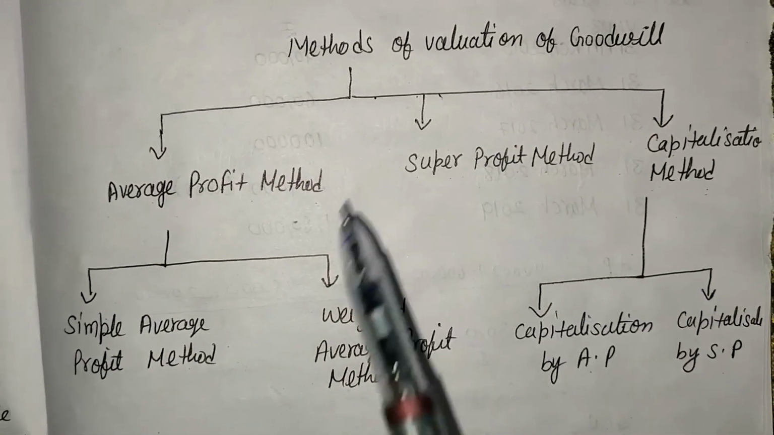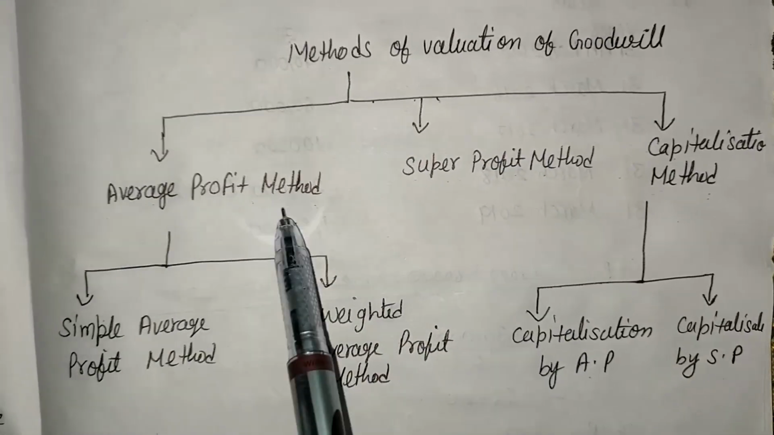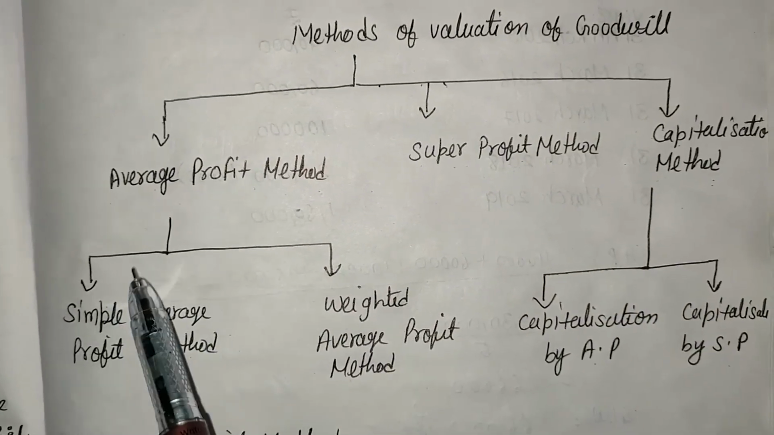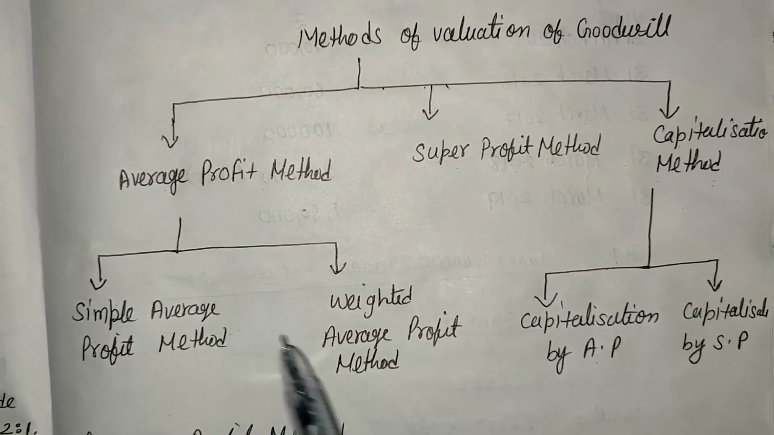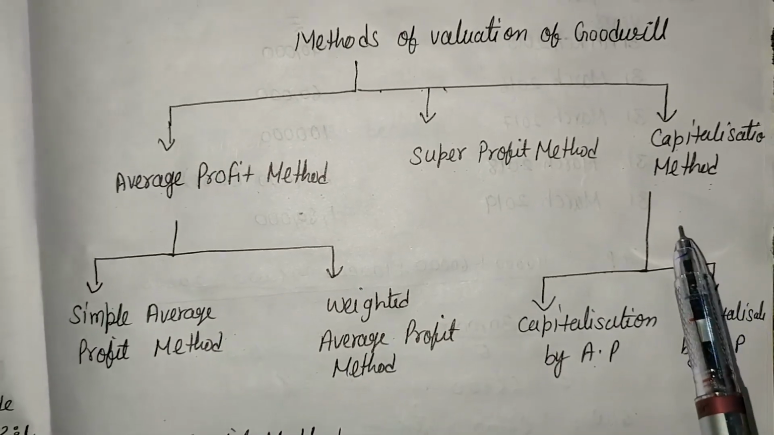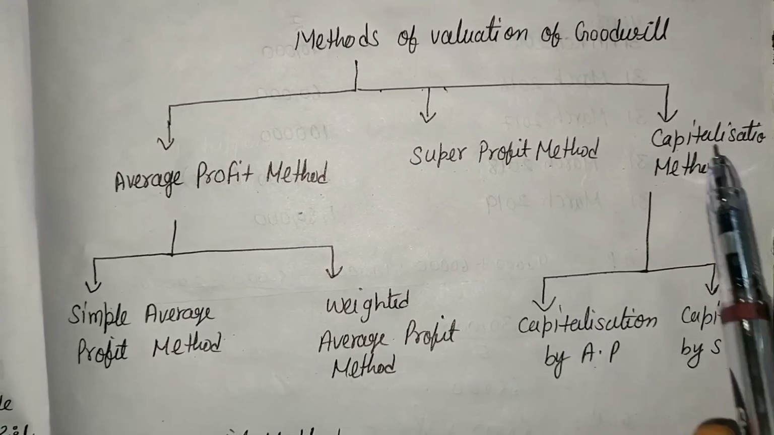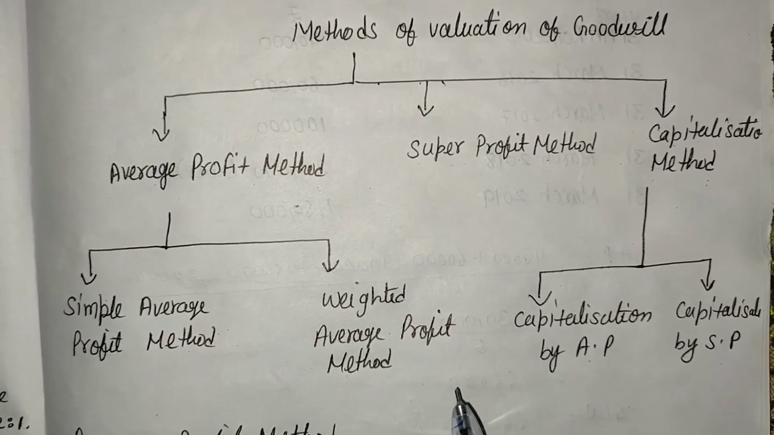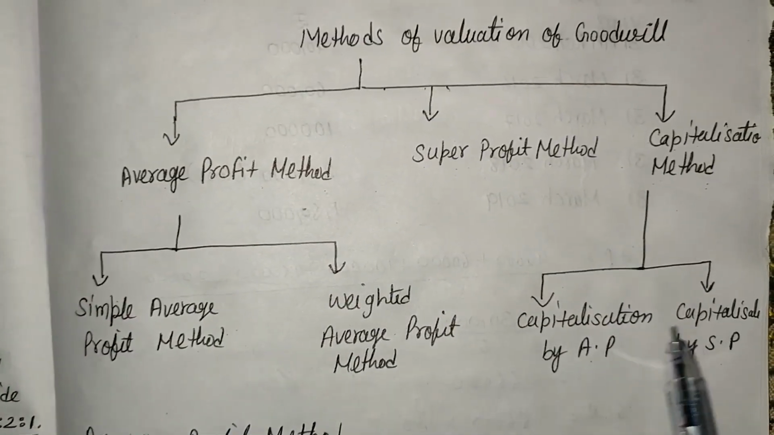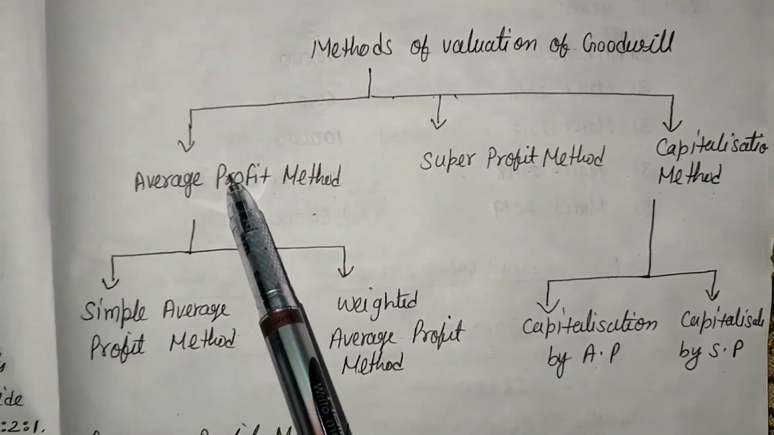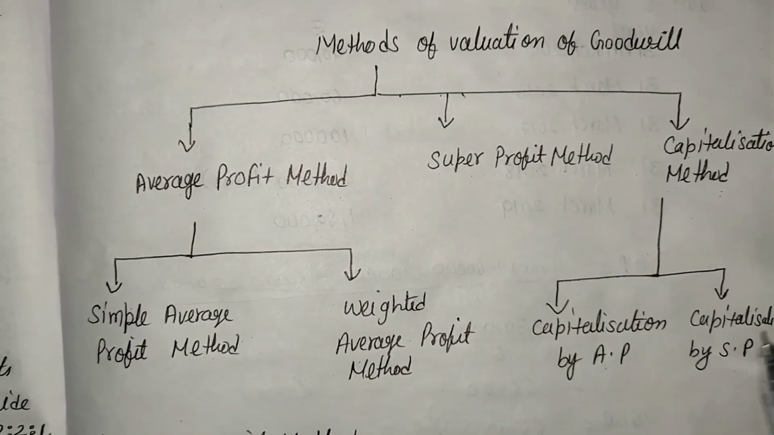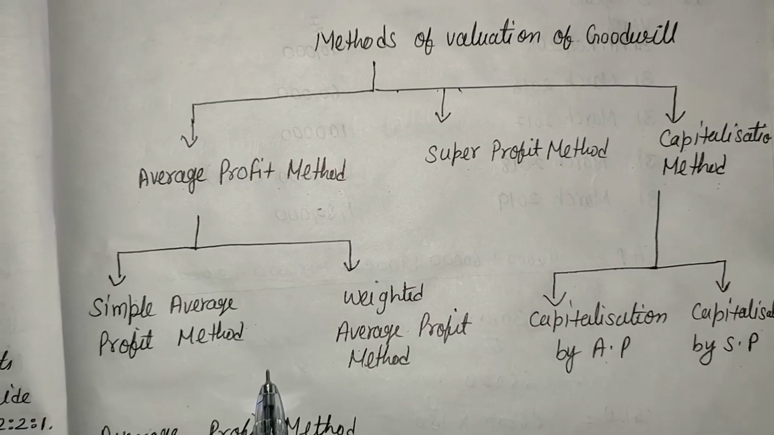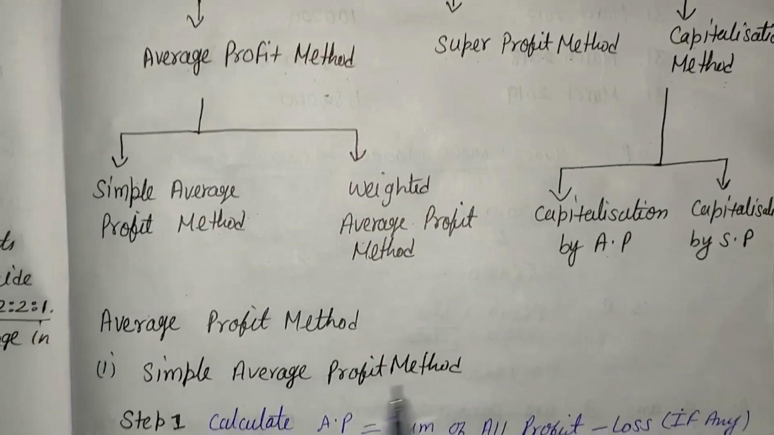So, the whole diagram is, there are three methods of goodwill: average profit method, super profit method, capitalization method. Average profit is divided into two parts: simple average profit, weighted average profit. And the capitalization is also divided into two parts: capitalization by average profit and capitalization by super profit. So there are 5 methods in total. First of all, we will solve the simple average profit method.